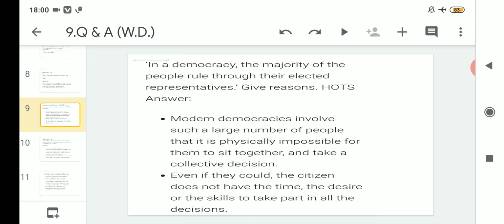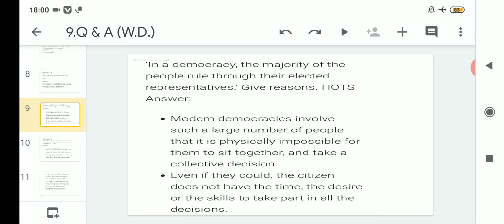Next question: in a democracy the majority of people rule through their elected representatives. Give reasons. This is categorized as a high order thinking skills, HOTS, question. How? The answer would be, number one, modern democracy involves such a large number of people that it is physically impossible for them to sit together and take a collective decision.